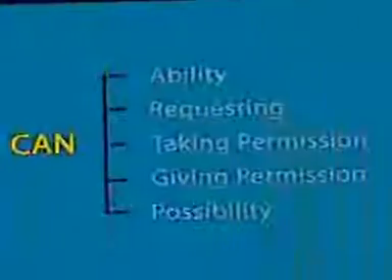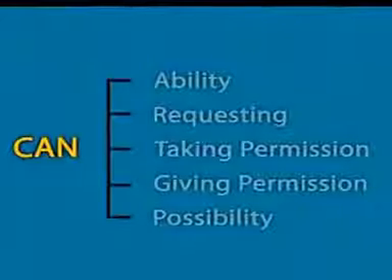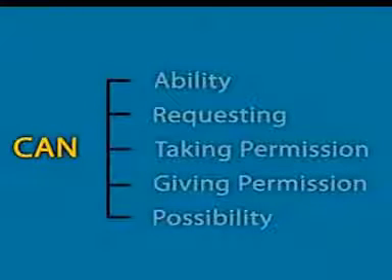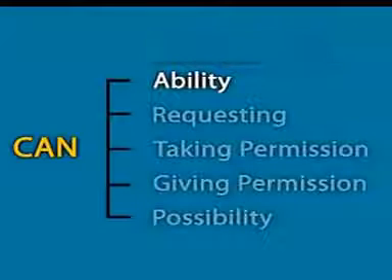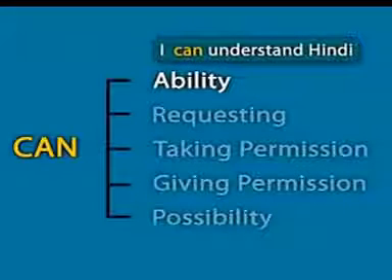It has basically 5 usages. The first one is: can is a word which is used basically to talk about the ability of a person to do something. Ability means చేయగలను. I can speak in English. I can understand Hindi, like this.